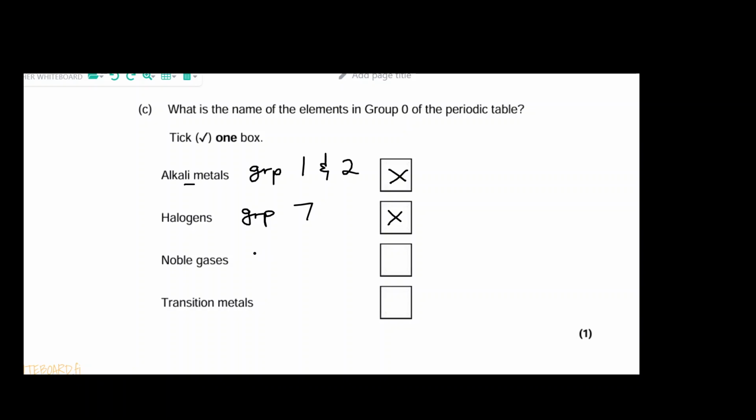Now, noble gases are found in group 0. Okay, so we call them noble gases, or we call them inert gases, meaning that they have a full outer shell complete, so they do not get used up in a chemical reaction. Then transition metals, those are the ones you'll find in between group 2 and group 3, okay? So those are the ones we call the transition metals. And there's a different reason for that, which I will not go into in this topic.